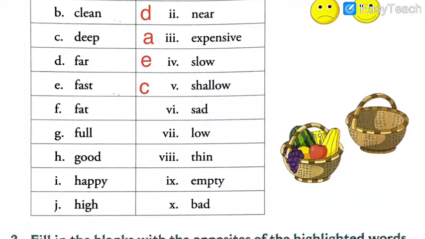Next one is fat. To whom do you call fat? Rohan sir is fat? No. Jokes apart, what is the opposite of fat? Fat means the person, you just point out the person who has a big stomach, big belly, big legs, and he is very much heavy in the weight. You call that person fat. So what is the opposite of that? Find out the answer from here.